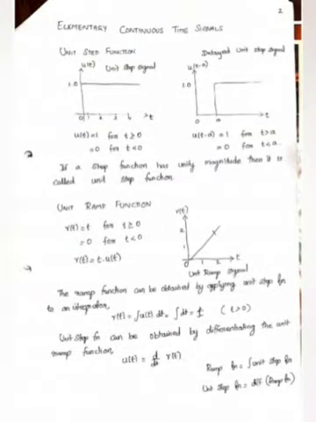We are going to see elementary continuous time signals. Before that, we just recall. So, what is a signal? Then, what is a continuous time signal? What is a discrete time signal? So, what is a signal?